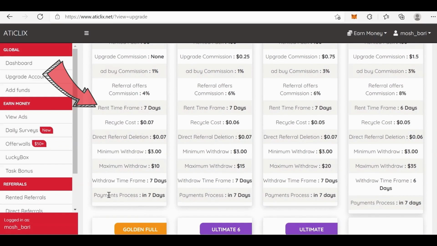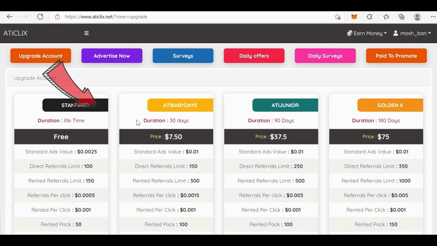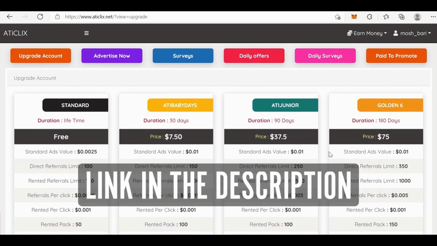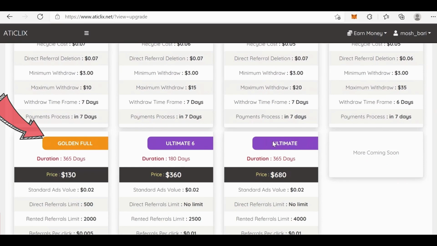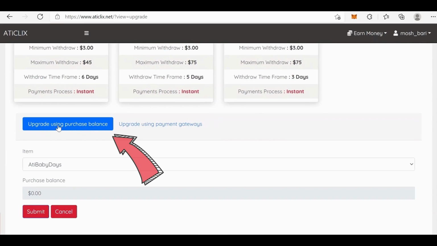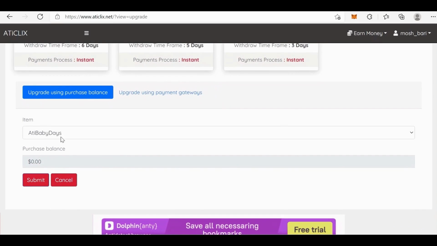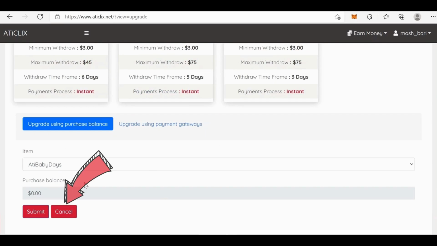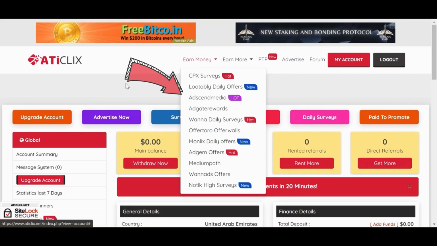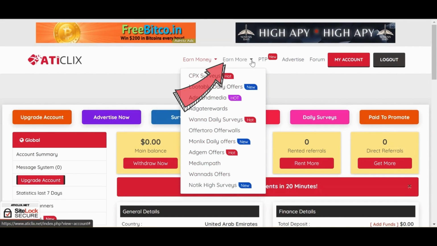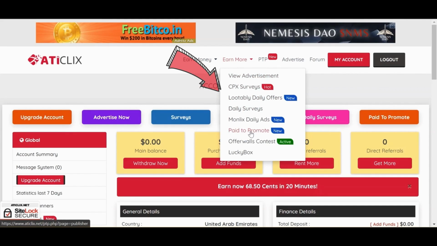Once you start growing and you're confident, then you can invest more money to make money faster. All these details of different packages are here. If you want to upgrade, you can use this button, or if you don't want to upgrade, just hit cancel. Now you can make money using all these different options. All are easy and most of them are just clicks, drags and drops, and literally nothing else.